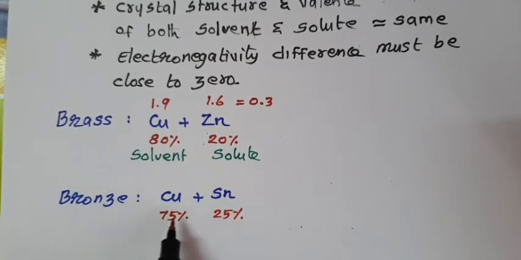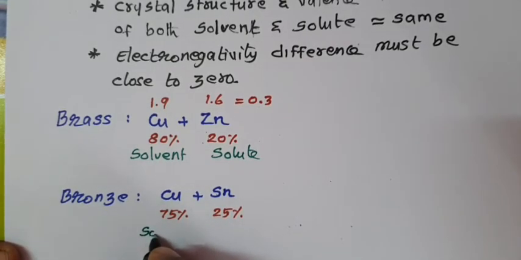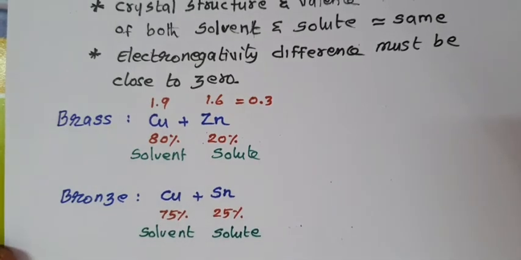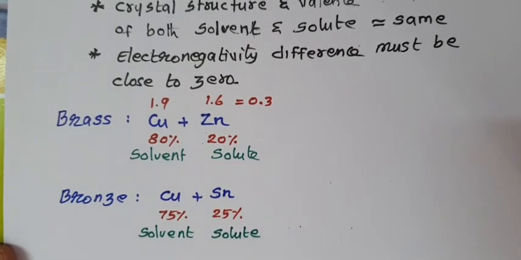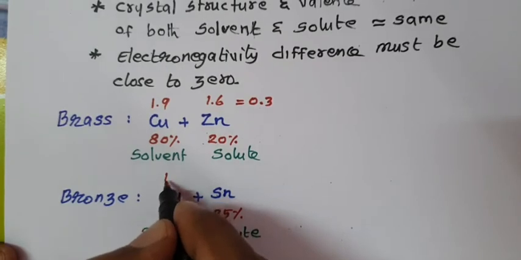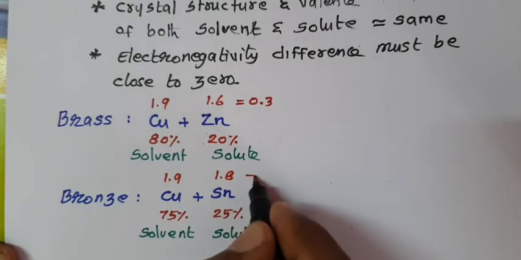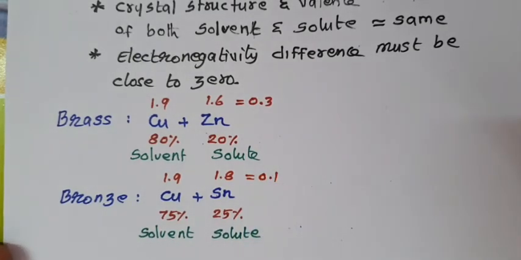The percentage may vary, but the atomic radii difference is less than 15%. The metal with a high percentage is called solvent, and the metal with a low percentage is called solute. The electronegativity of copper is 1.9 and that for Sn is 1.8. Their difference is close to 0. Therefore, they can form an alloy.